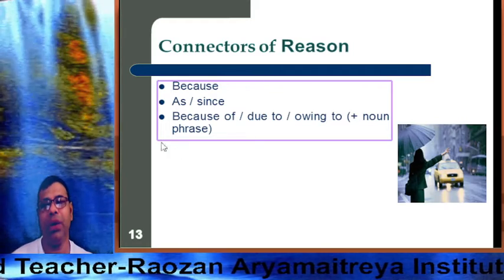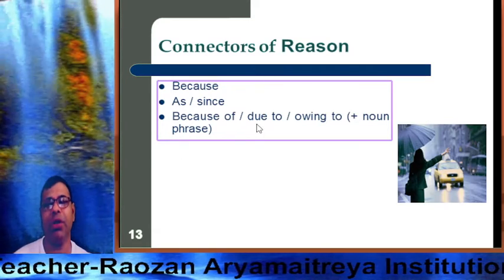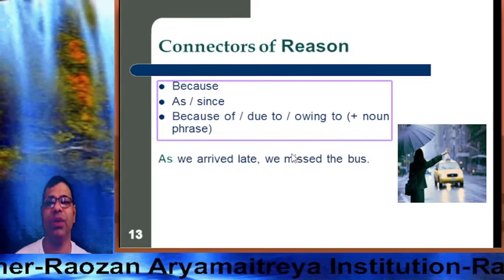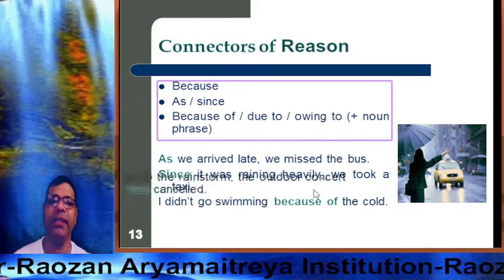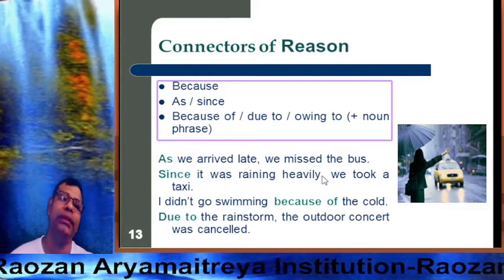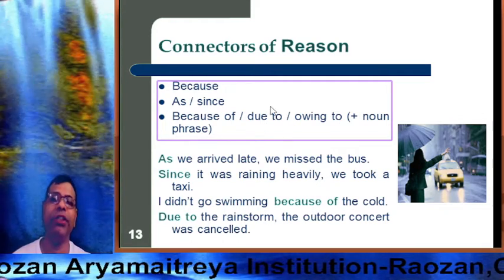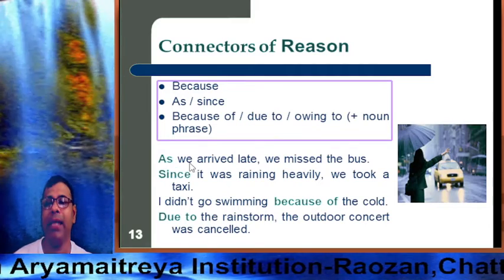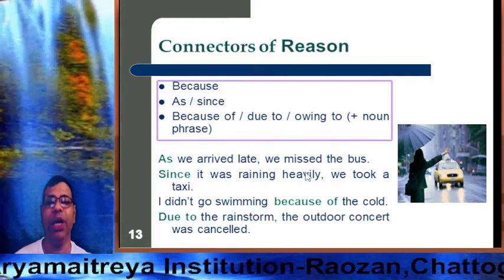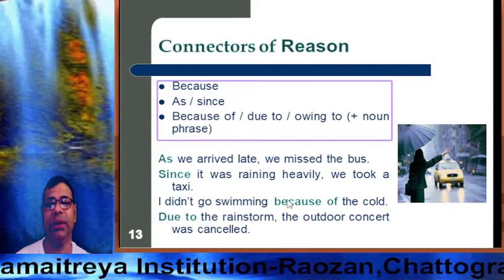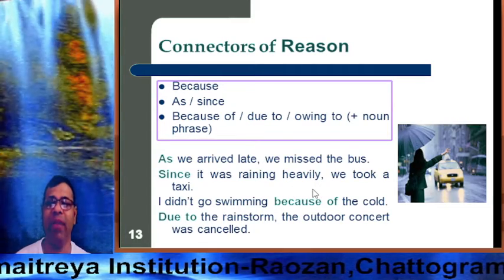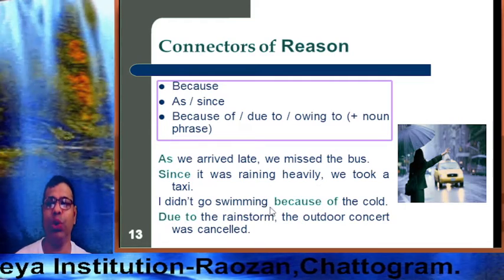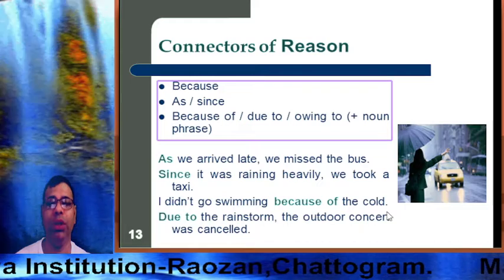So, dear students, now the connectors of reason. These are because, since, as, because of, due to, owing to, plus noun phrase. So look at the sentences. I have connected the sentences with connectors of reason. Dear students, have a look. As we arrived late, we missed the bus. Since it was raining heavily, we took a taxi. I didn't go swimming because of the cold.